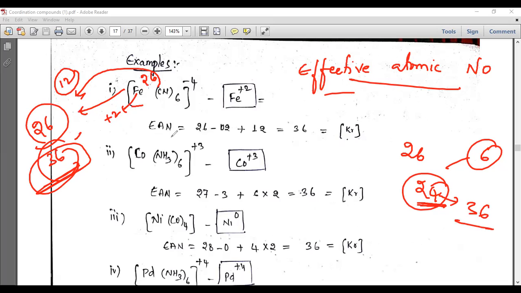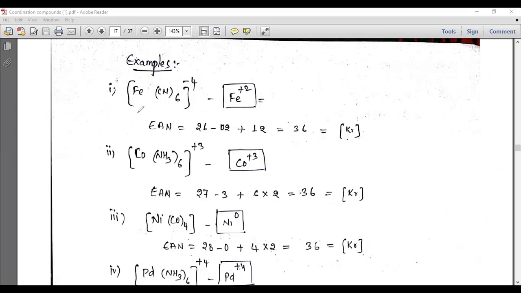Now, according to Sidgwick, the metal ion will continue to accept electrons until it reaches 36, 54, 86, like this 118. It keeps trying until those electrons are reached. You can understand many examples like this. So this is the EAN rule. First 26 minus 2, and the ligand donates 12 electrons, then 36, so it is getting more stabilized. Then let us take another example.